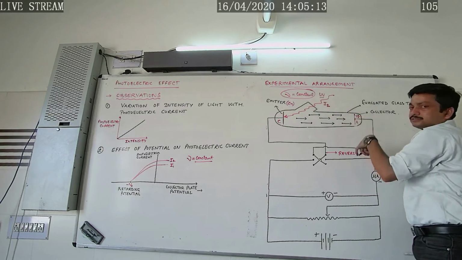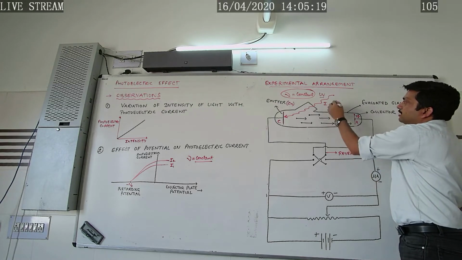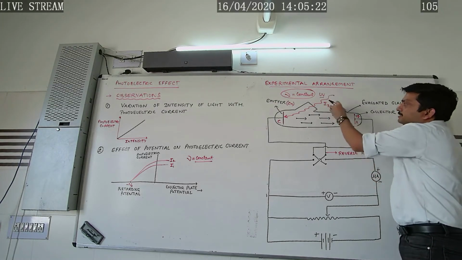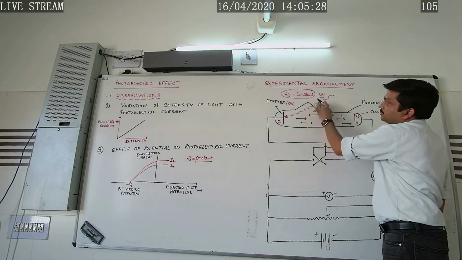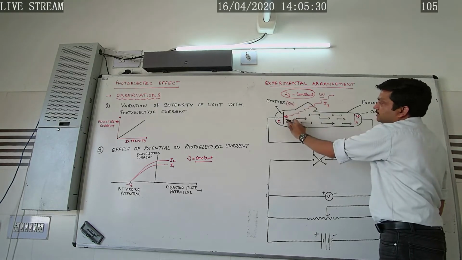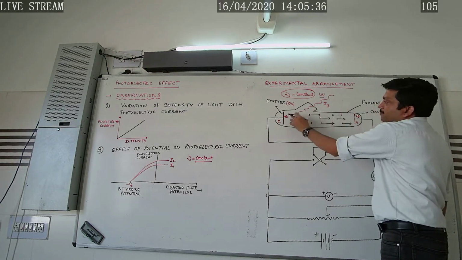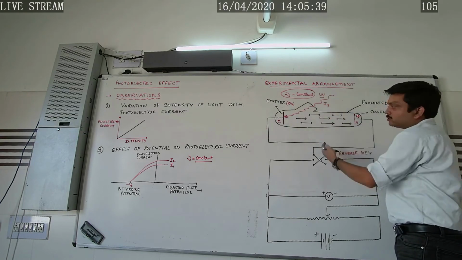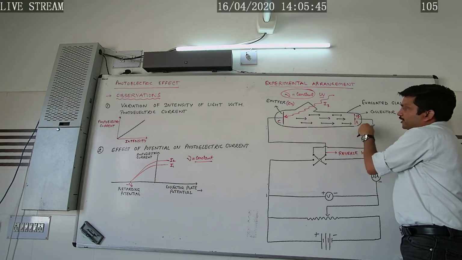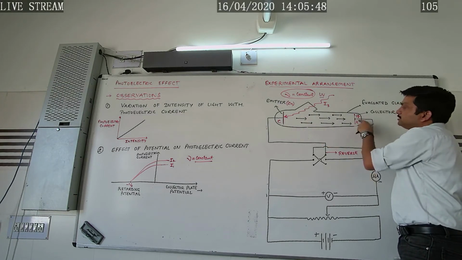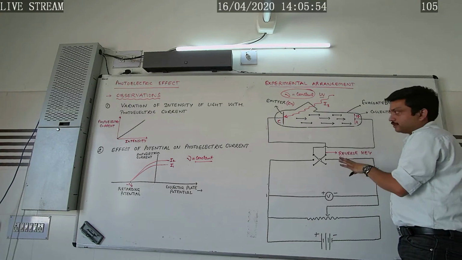Further, here in this case the frequency of the radiation is kept constant. Now we will repeat this experiment by increasing the intensity of light. That is, now we have made the intensity of the incident UV radiation for the emitter having the zinc electrode I3, such that I3 is greater than I2. So what would happen? Again more electrons will get ejected from this emitter, and due to the positive potential of the collector, they will reach the collector, and photoelectric current will flow in the circuit.